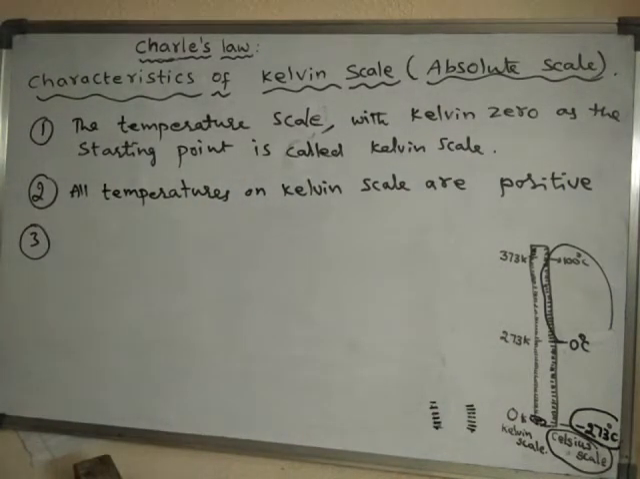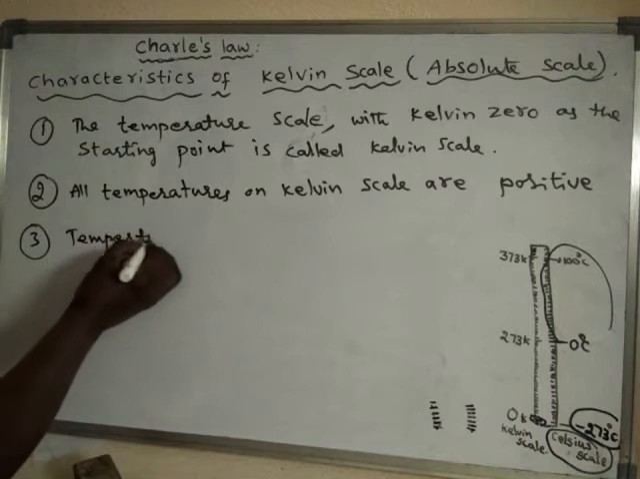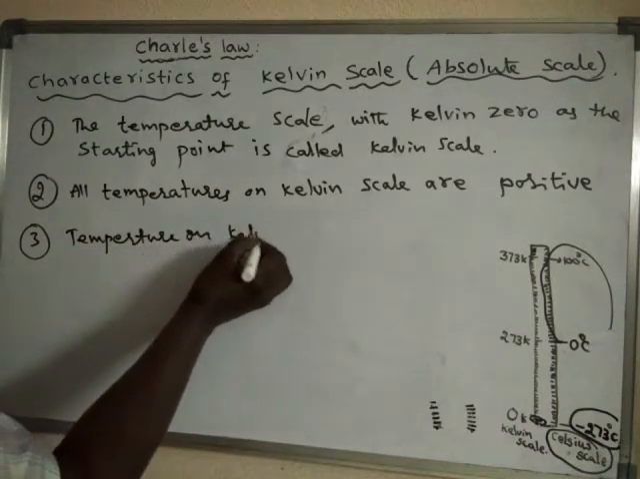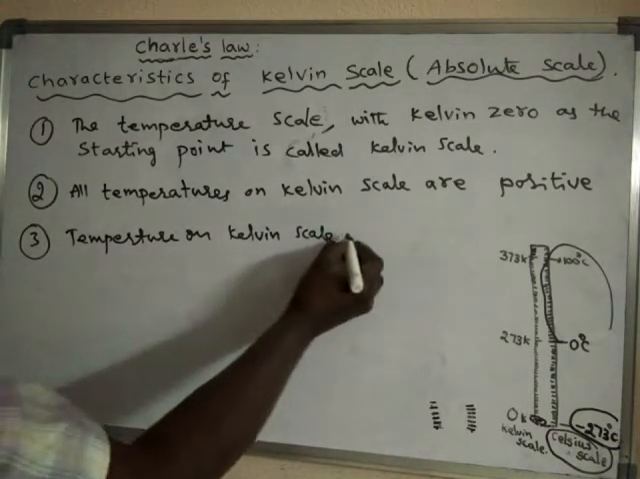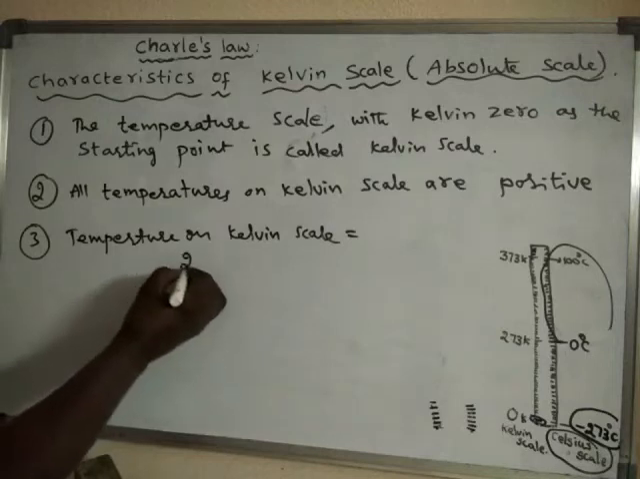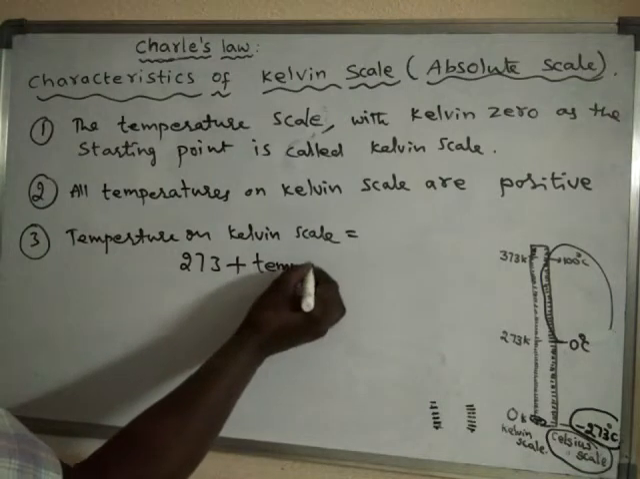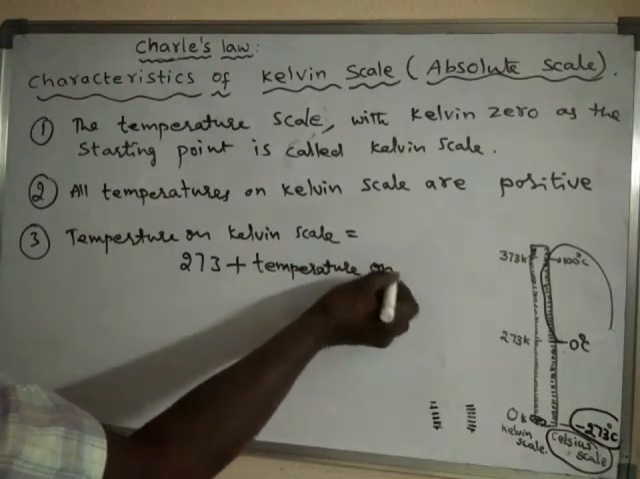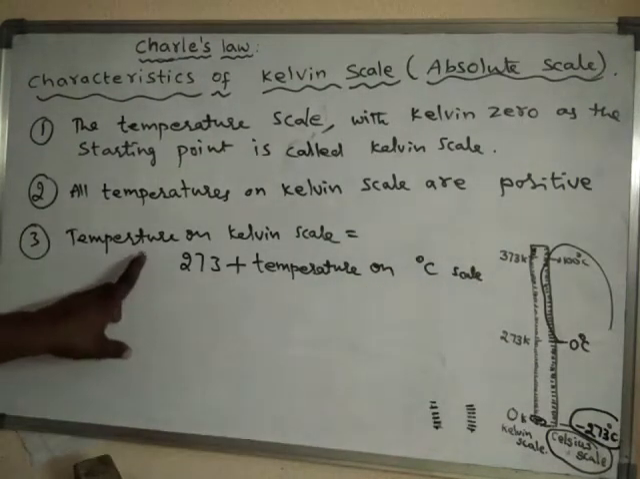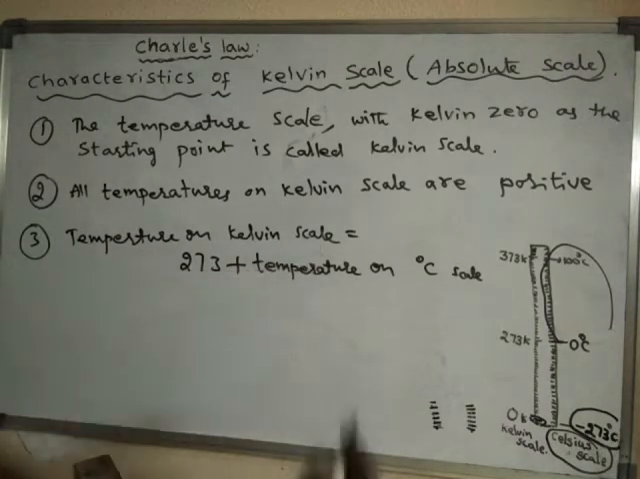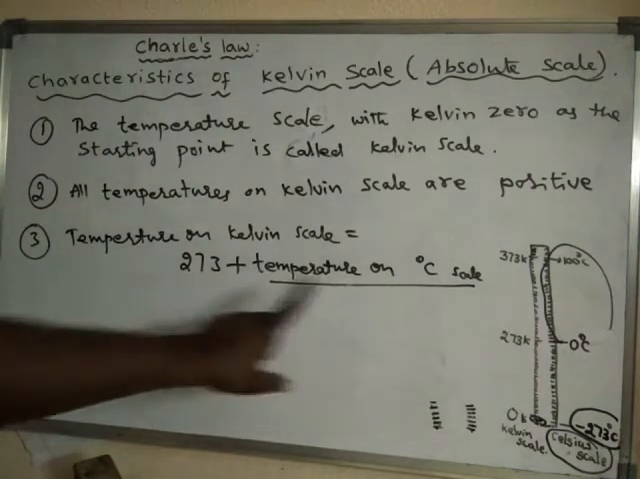Third point, temperature on Kelvin scale. This is most important. Temperature on Kelvin scale is equal to 273 plus temperature on degree centigrade scale. That means in order to know the temperature on Kelvin scale, simply we have to add 273 to the temperature on degree centigrade scale.